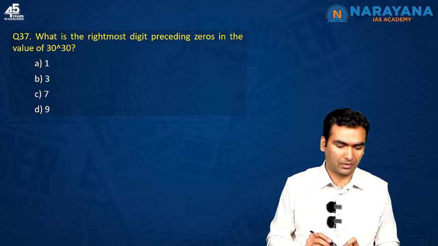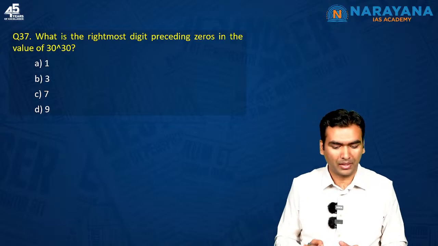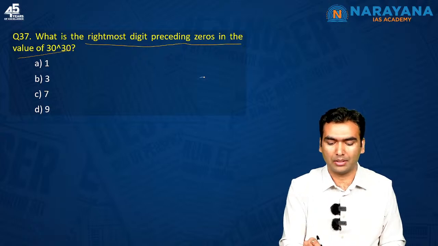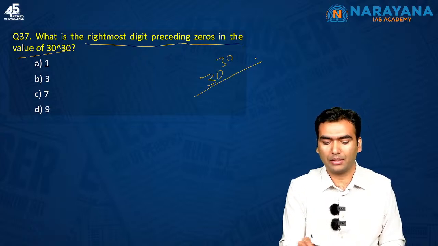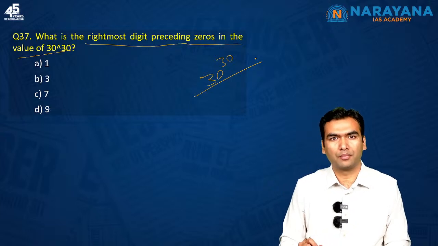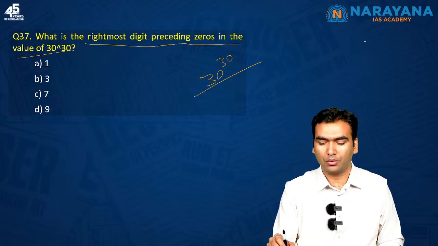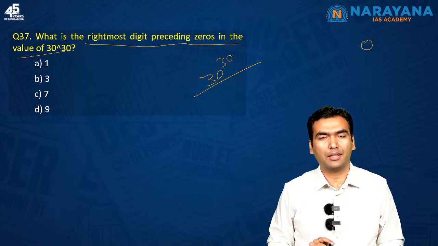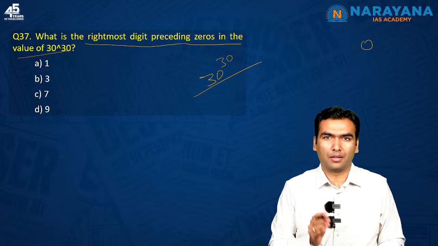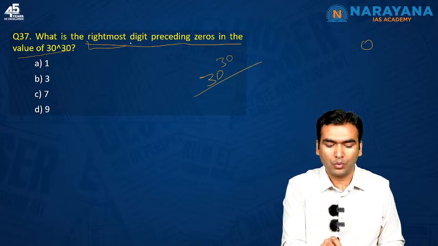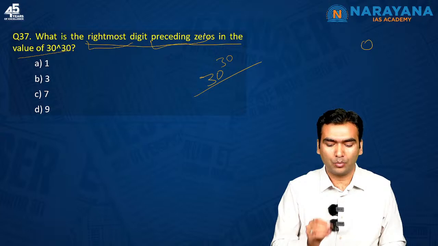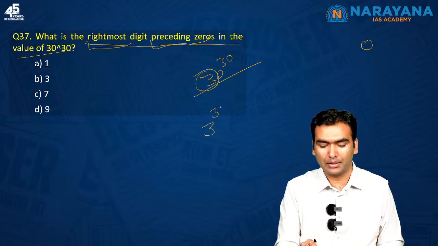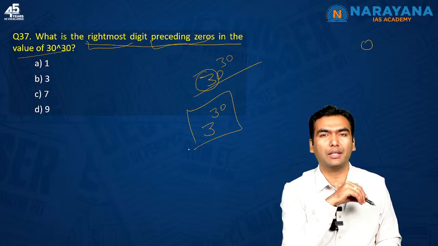Good evening, Manoj. What is the rightmost digit preceding zeros in the value of 30 to the power 30? See, 30 to the power 30 you can never calculate in the exam scenario, but its unit digit is definitely going to be 0. In fact, 30 times 0, because you are multiplying 30 times. But the question is saying what is the rightmost digit preceding zeros. So the rightmost digit would be decided by 3. So effectively you have to calculate the unit digit in the expression 3 raised to the power 30.